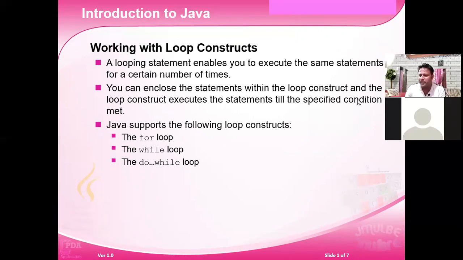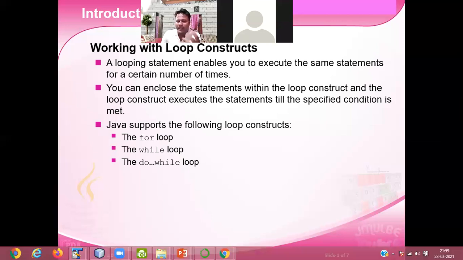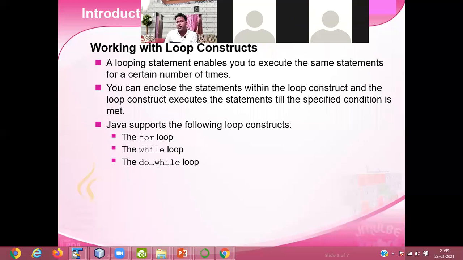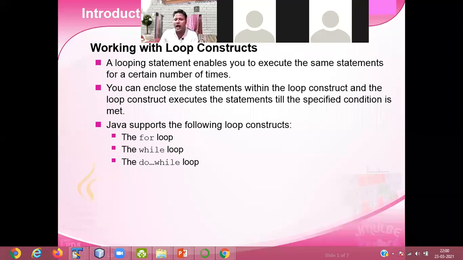And variable loop means what? If I'm asking you that you have to take the input, you have to evaluate the number of students who have applied for a particular job. So in advance you don't know how many people will apply for the job. It may be 50,000, it may be 1 lakh. So where you don't know how many times the repetition is going on, that is called a